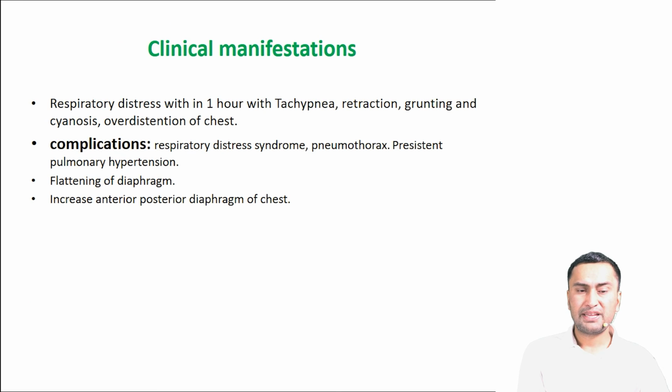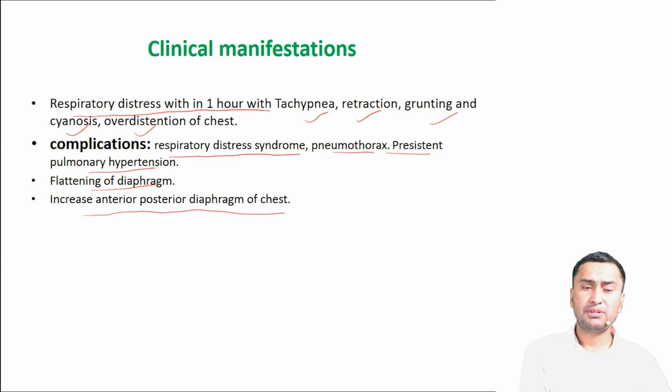What are the clinical manifestations of meconium aspiration? Basically respiratory distress within 1 hour, with tachypnea, retraction, grunting, cyanosis and overdistension of the chest. What are the complications? Respiratory distress syndrome, pneumothorax, persistent pulmonary hypertension, flattened diaphragm, and increased anteroposterior diameter of the chest. These are the complications seen in meconium aspiration syndrome.